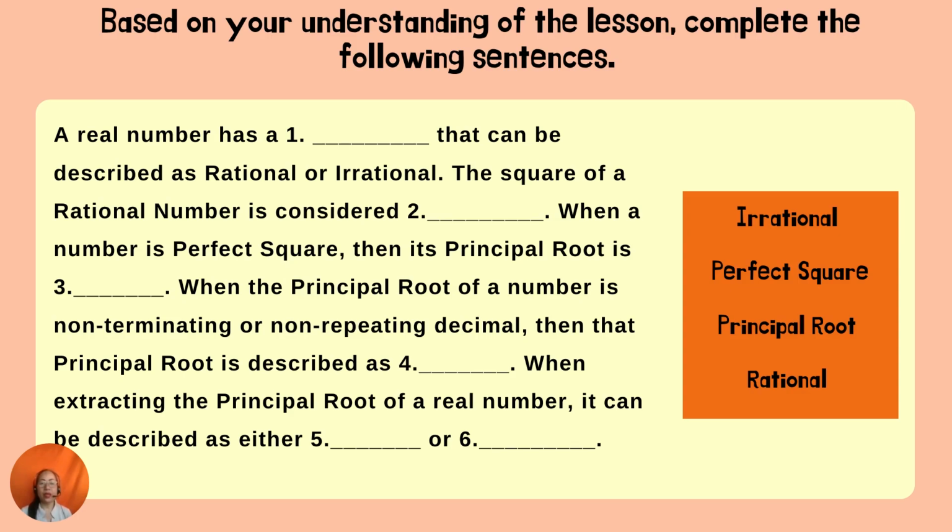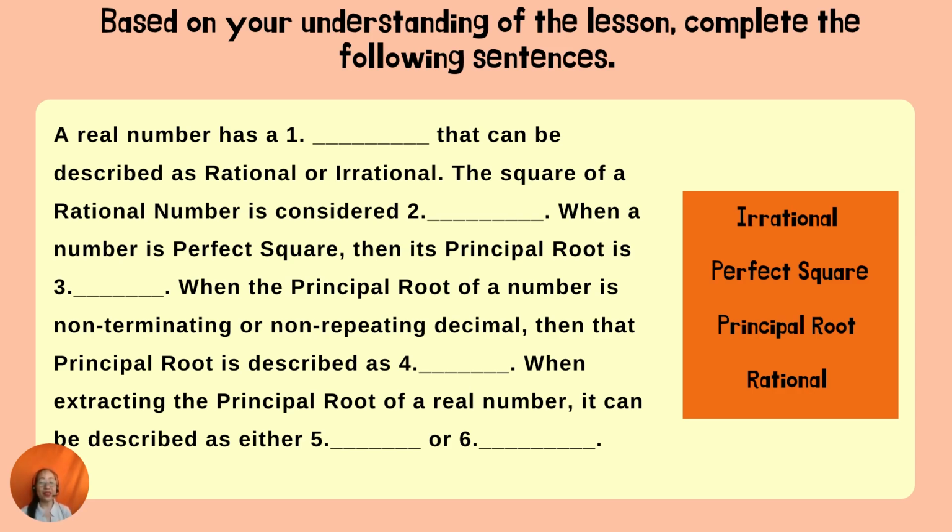Now, to sum it up for rational and irrational numbers: a real number has a principal root that can be described as rational or irrational. The square of a rational number is considered a perfect square. When a number is a perfect square, then its principal root is blank. When the principal root of a number is a non-terminating or non-repeating decimal, then the principal root is described as blank.